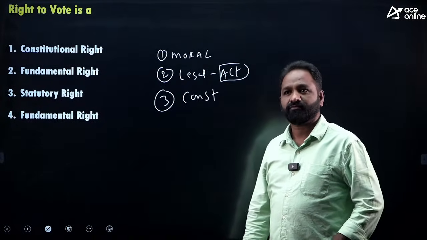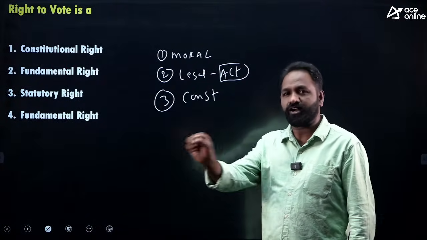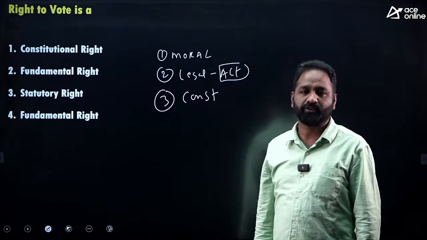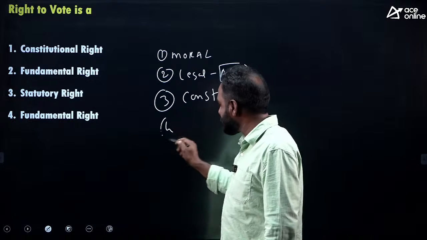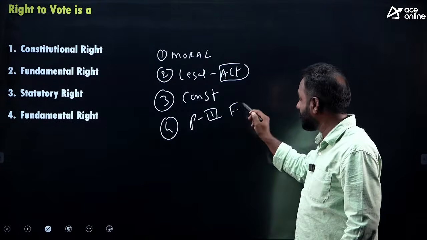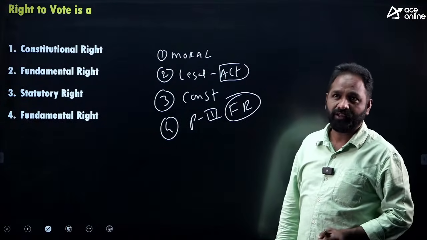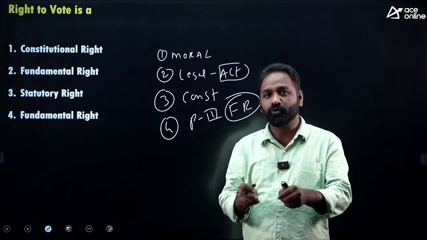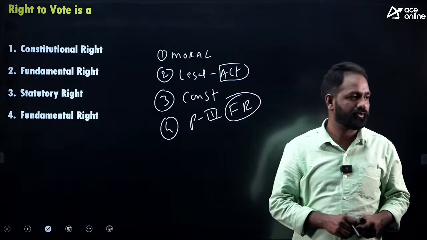For example, the constitution says any citizen of India can contest as an MLA. So it is a constitutional right, but not a fundamental right. Only if it is specially mentioned in Part 3, the fundamental rights chapter, do you call it a fundamental right.